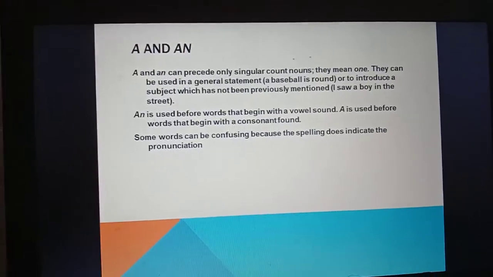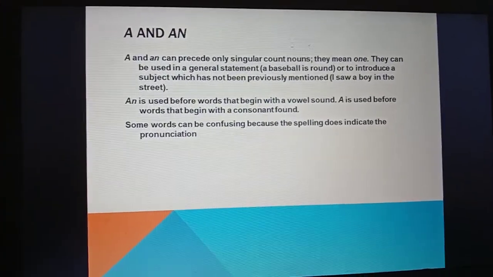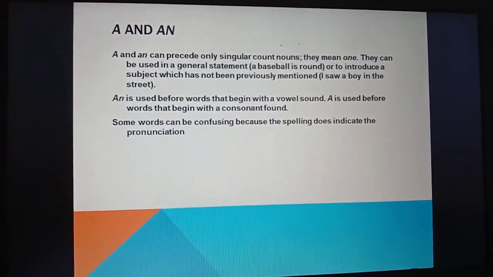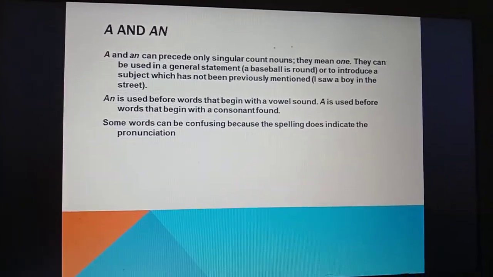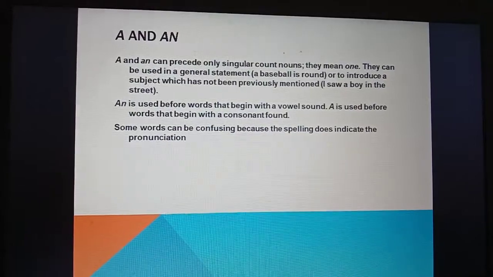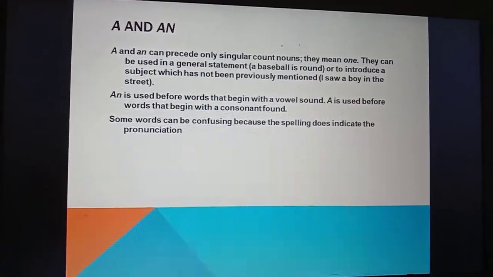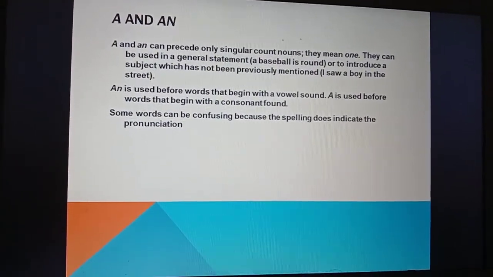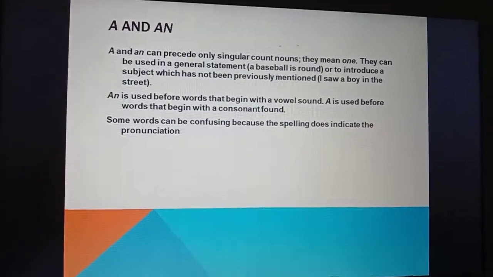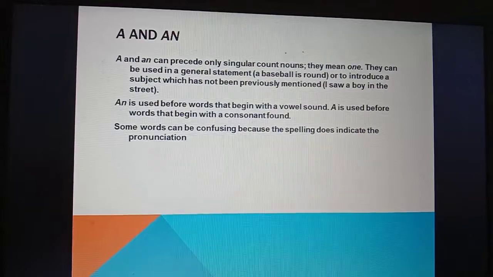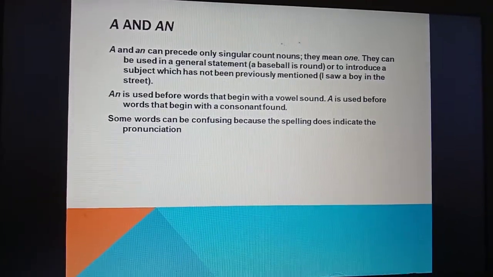Now we go to the articles a and an. A and an can precede only singular count nouns. They mean one. They can be used in a general statement, such as a baseball is round, or to introduce a subject which has not been previously mentioned. For example, I saw a boy in the street.